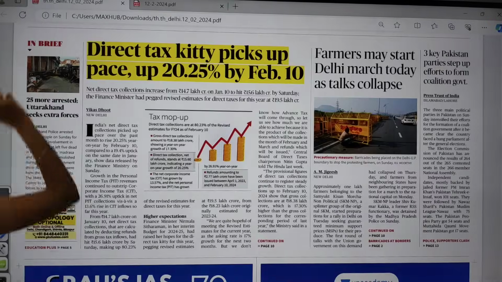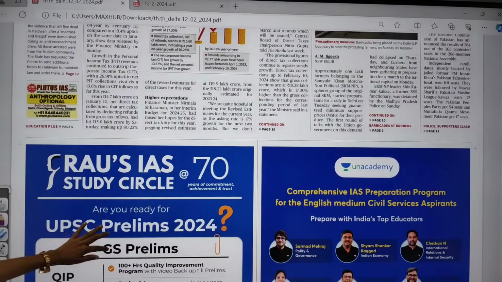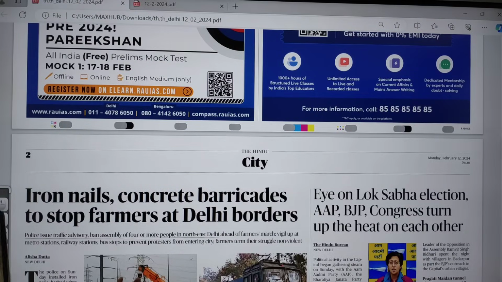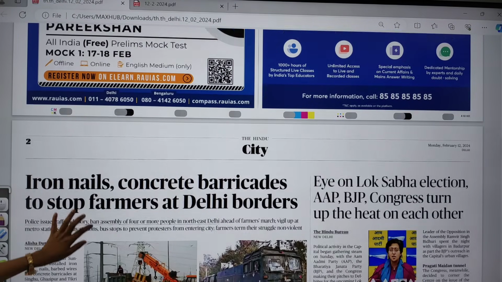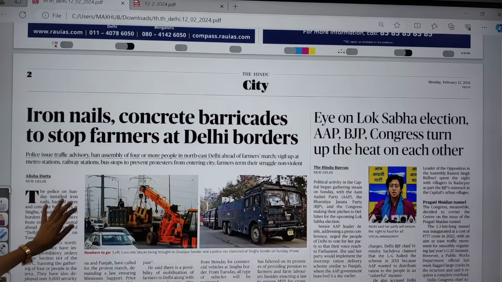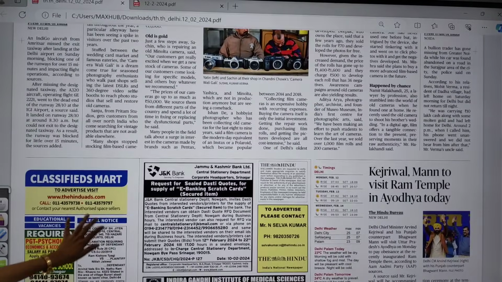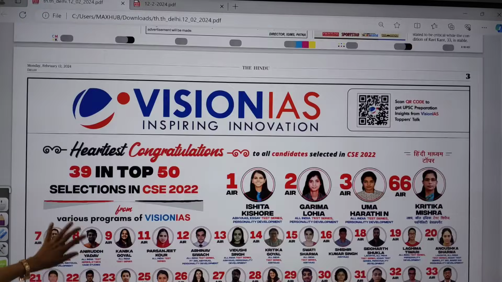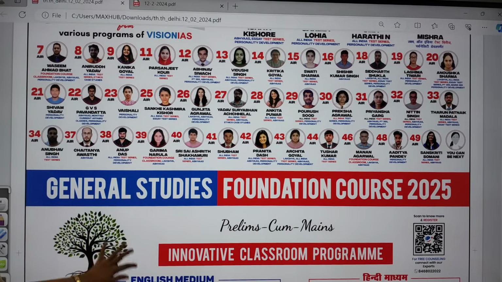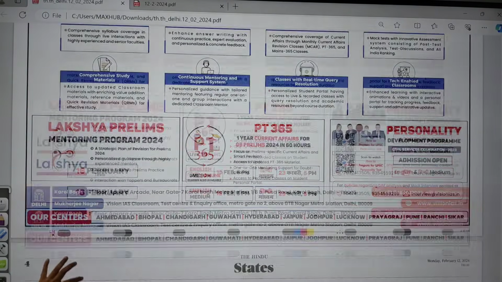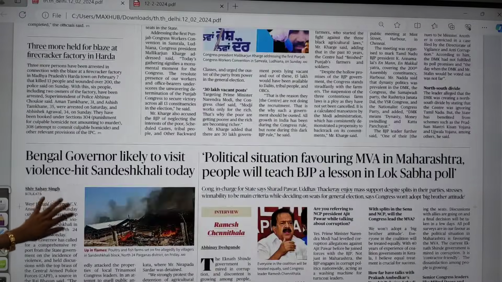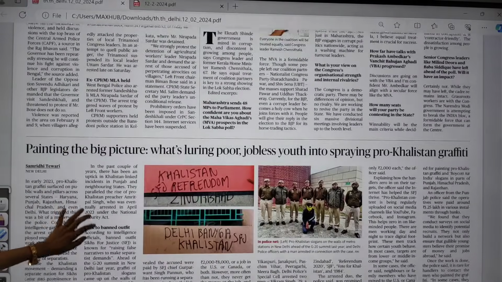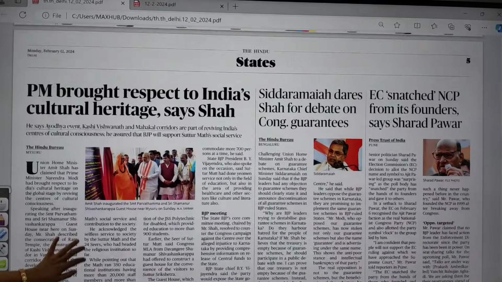Clear? And now let us move on to the newspaper. So this is the front page, nothing more about this article from our front page, and even in the city page there is nothing much important. And even today in the states page also I found none of the articles which are relevant. So you can leave the states page also today. Most of the articles are political articles, so don't get into that politics.